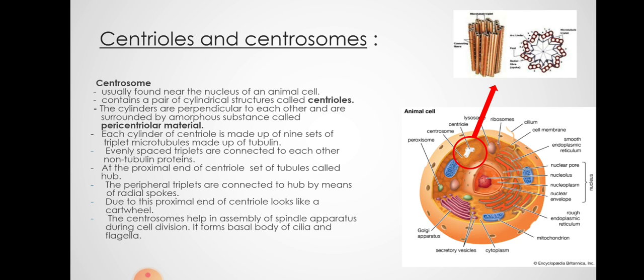Now such an apparatus is present and they help in assembly of the spindle apparatus during cell division, and it forms the basal body of cilia and flagella also. So these are the cytoskeletal or supporting parts of the cell. So this way we have covered all the components of prokaryotic and eukaryotic cells.